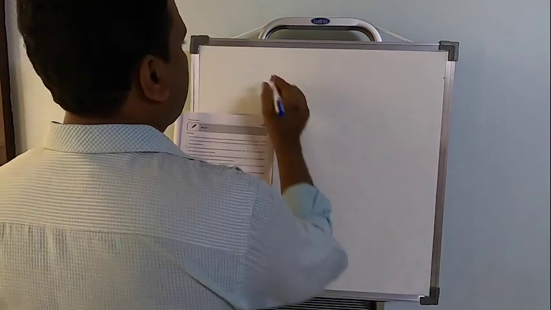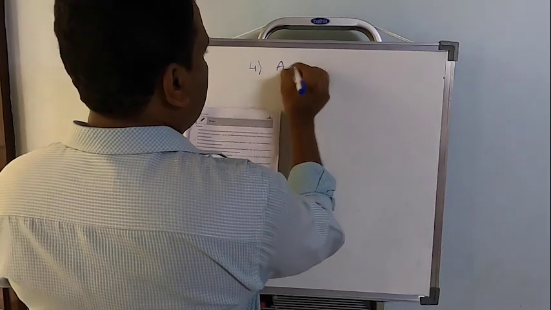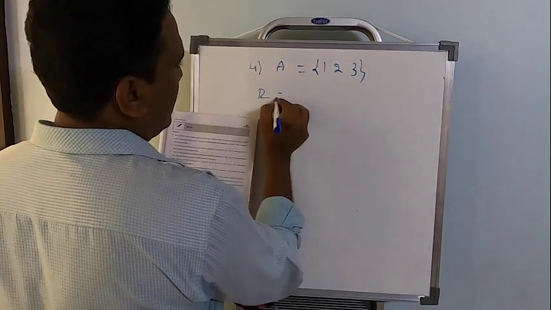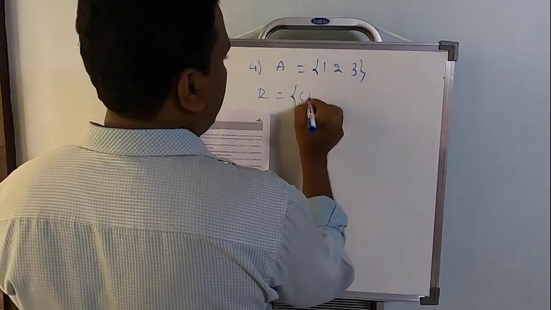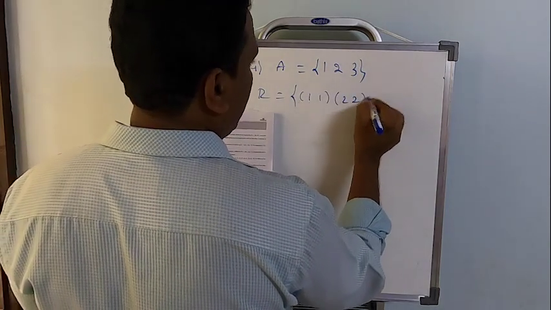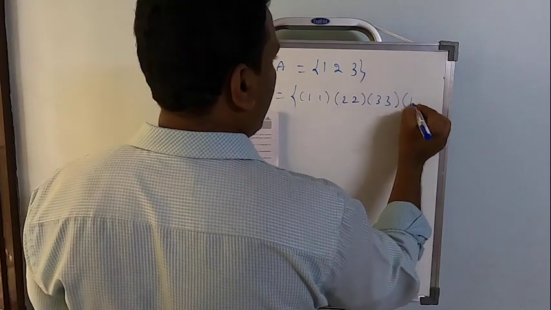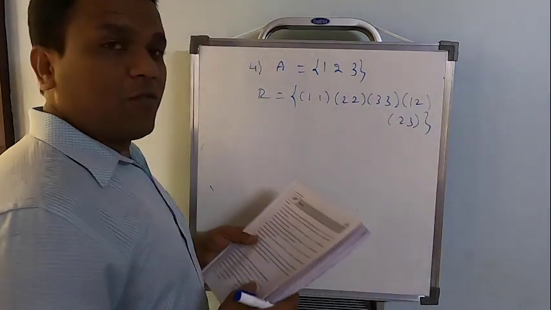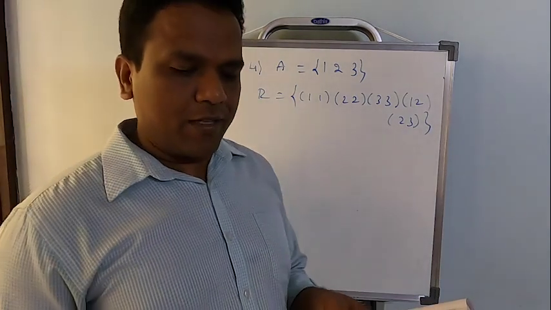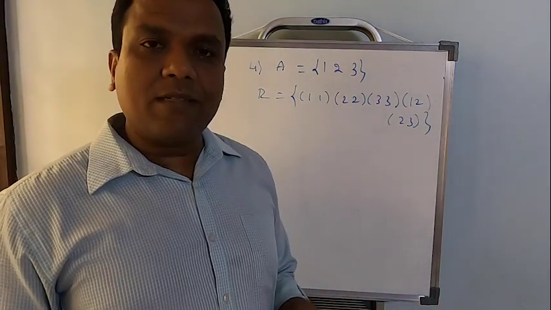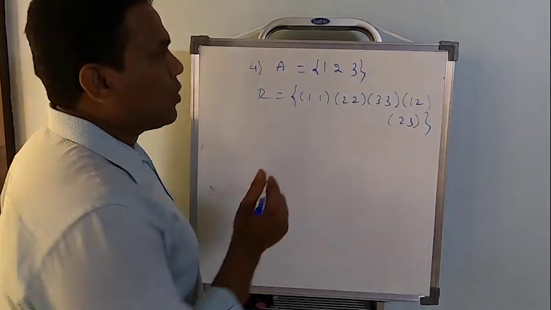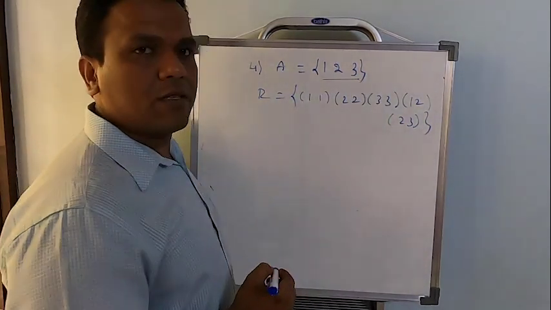Now let's go to worked example number 4. There is a set 1, 2, 3. On this, a relation R. R contains (1, 1), (2, 2), (3, 3), (1, 2) and (2, 3). Now what we have to show? We have to show it is reflexive but neither symmetric nor transitive. Fine. Now look at the elements actually.